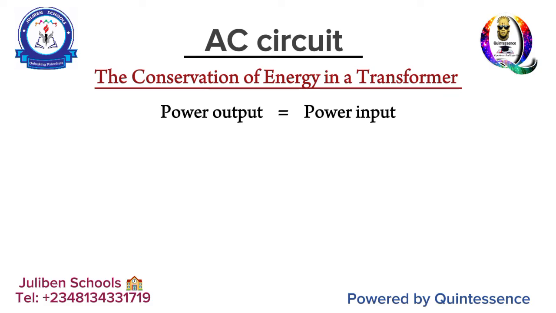And when that happens, you discover that P in becomes equal to P out. So the current in the primary times the voltage in the primary becomes equal to the voltage in the secondary times the current in the secondary. So IP there signifies the current in the primary coil, while VP is the voltage in the primary coil. VS is the voltage in the secondary coil. IS is the current in the secondary coil, as the case may be.